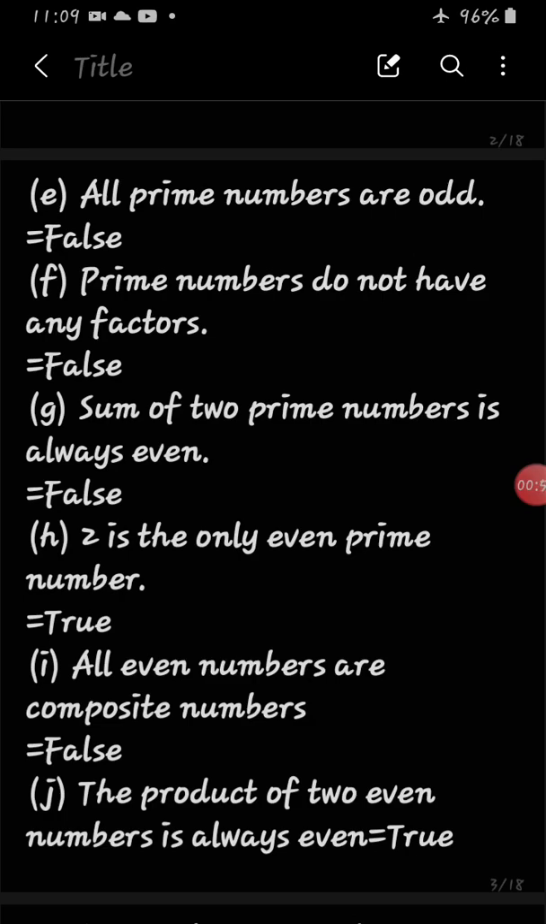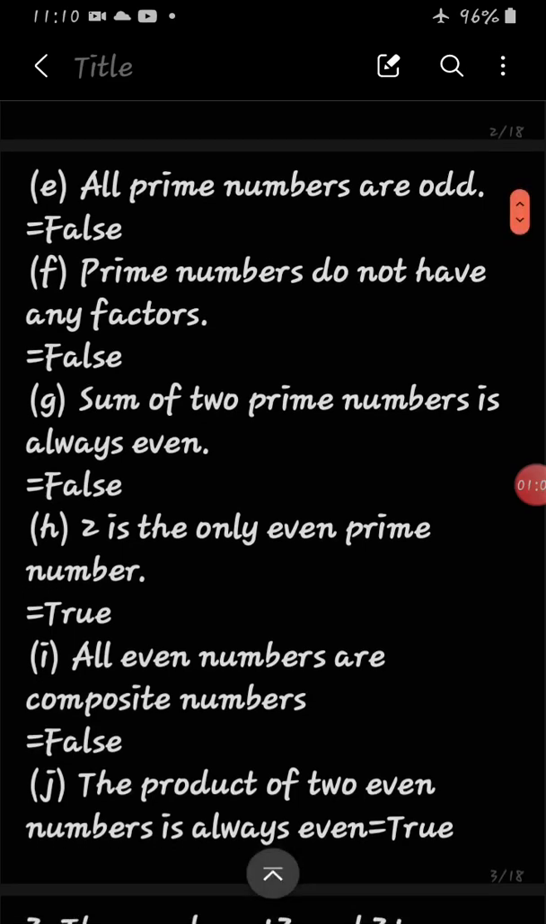Okay, then F, prime numbers do not have any factors. Prime numbers have factors, but only 2 factors. But here in the question it is given that they do not have any factor, so obviously it is false. Then G, the sum of 2 prime numbers is always even. You can take any 2 prime numbers like 2 and 3. If you add 2 plus 3, what answer will you get? 5. So 5 is what? An odd number, but the statement says even. That is why it is false.